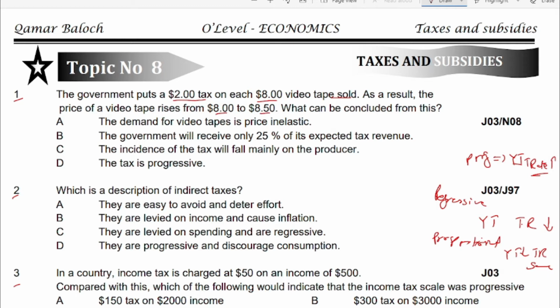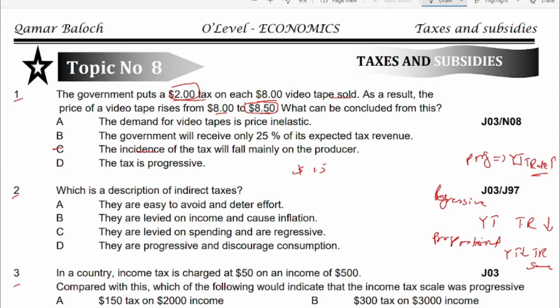And the correct answer for this question is option C. Incidence of tax will fall mainly on producer, because if government imposes $2 tax and producer is in the position to increase price just by $0.5, it means $1.5 will be paid by the producer himself. So most of the incidence, mean tax burden, will fall on the producer.